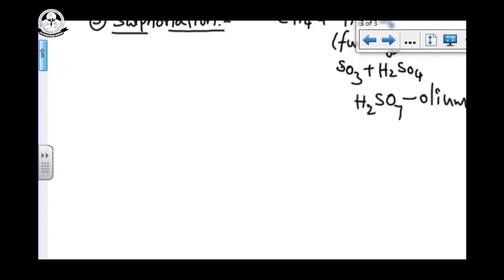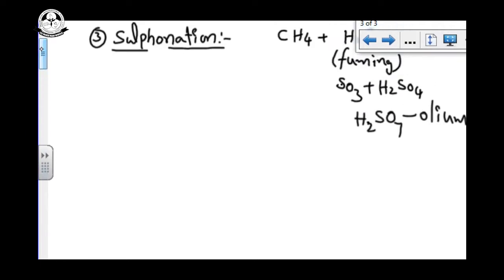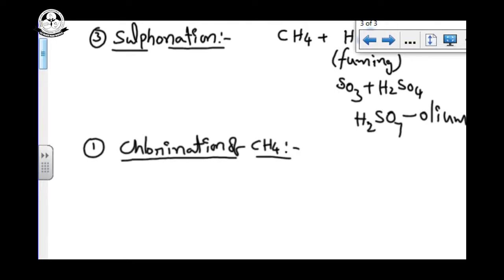First we will see halogenation, starting with chlorination of methane, that is, methane plus chlorine.